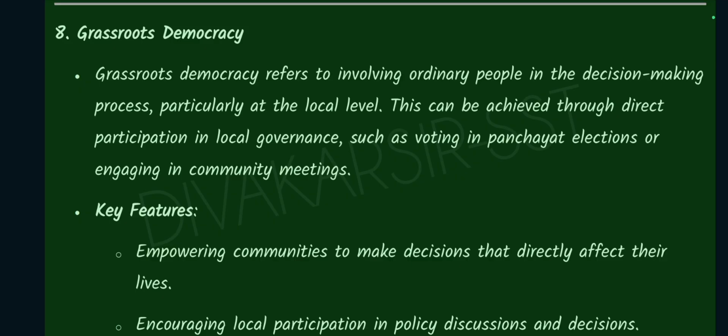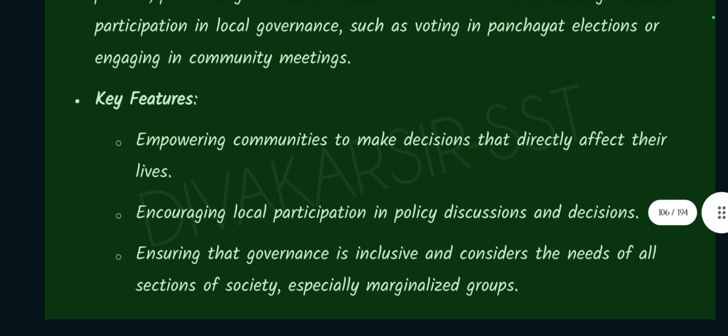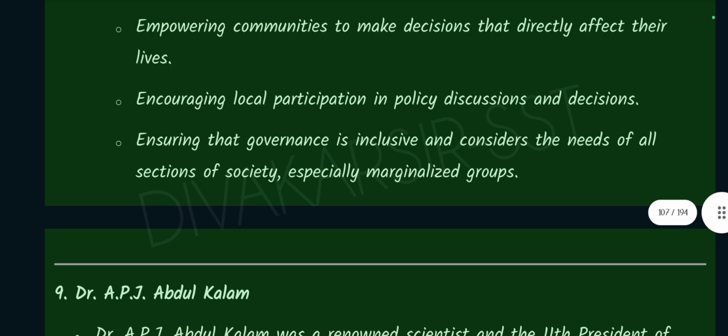Key features: empowering communities to make decisions that directly affect their lives, encouraging local participation in policy discussions and decisions, ensuring that governance is inclusive and considers the needs of all sections of society, especially marginalized groups.